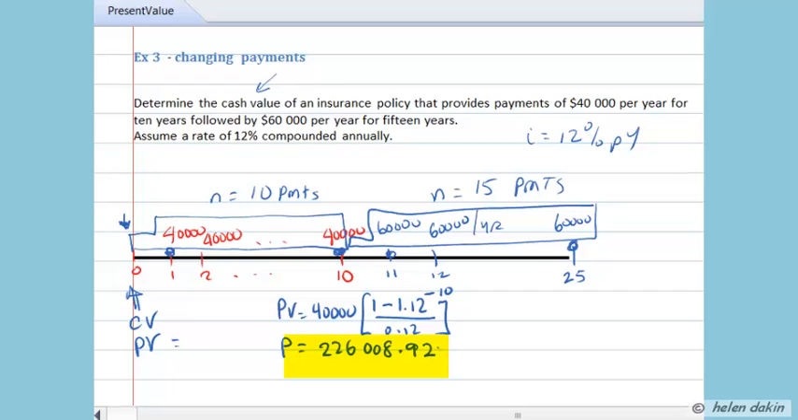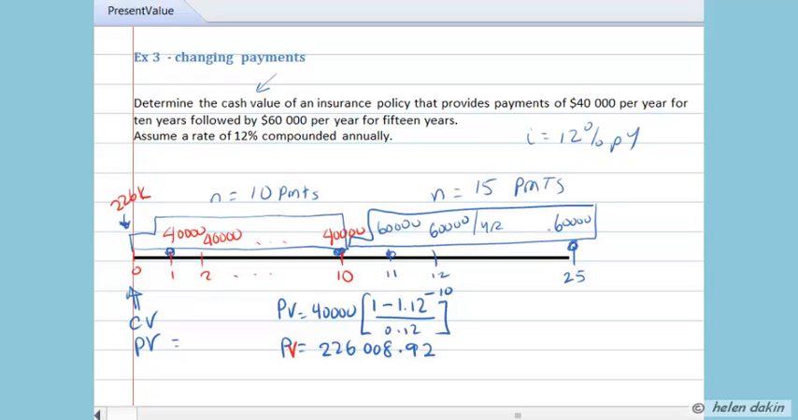You can store that number in memory 1 if you like, but what would even be a better idea would be to put it on your time diagram where it belongs. In this particular case, the present value of the $40,000 payments is $226K. So I'm going to put that at the front end of the $40,000 bus. Now we need to do something about the $60,000 annuity. So let's take a look at it.